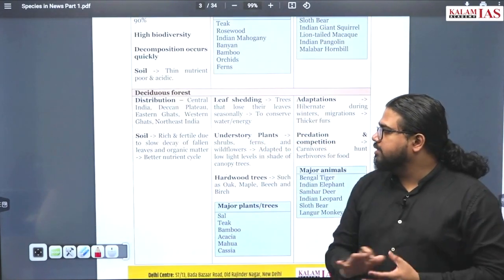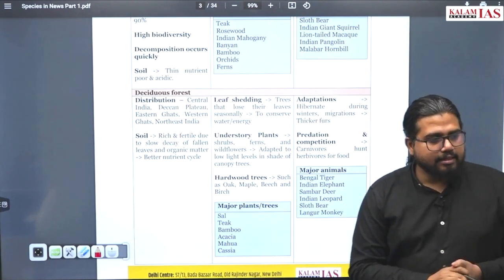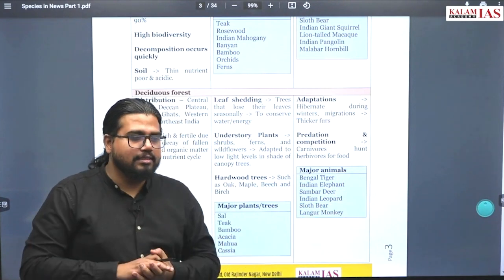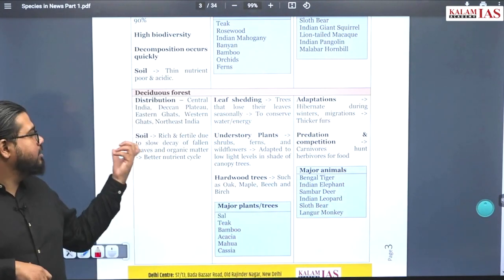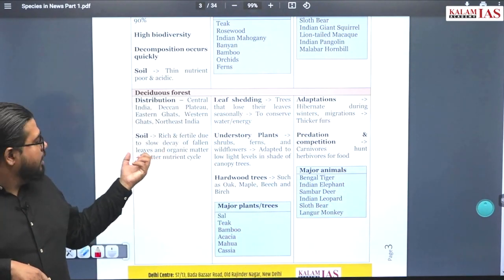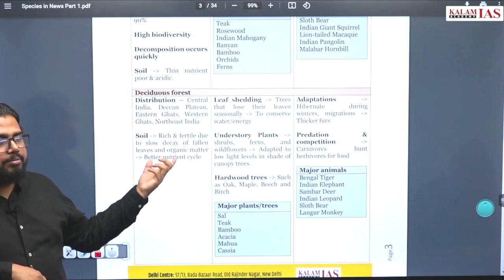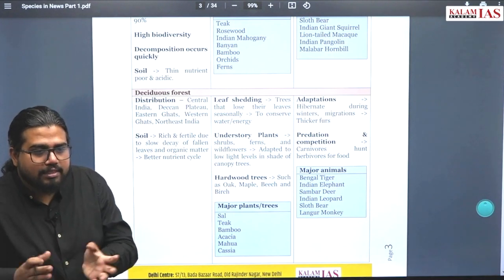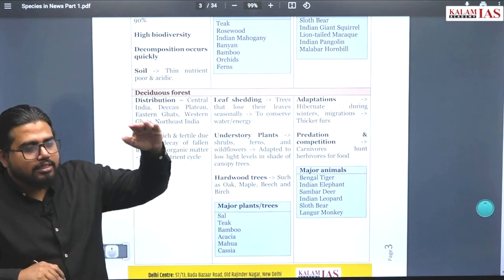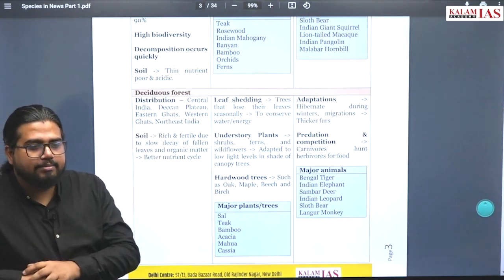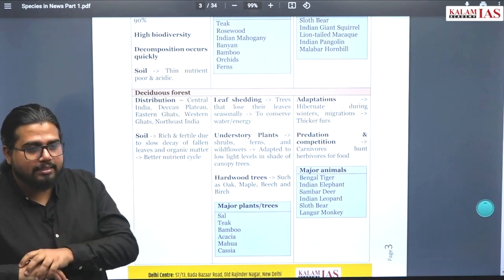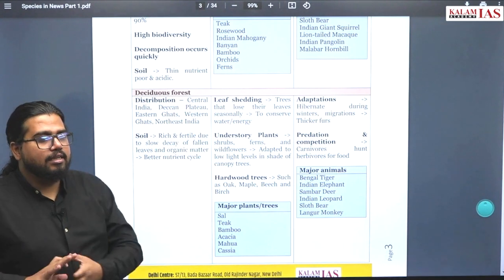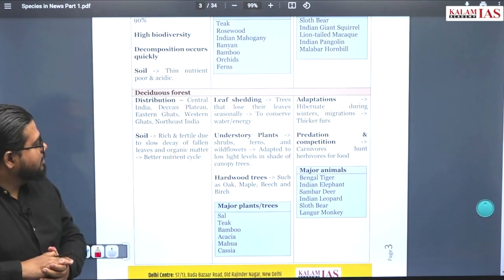What about soil characteristics here? Water is at a normal level, not highly leached like in the tropical rainforest. So here the soil is very rich and slow decay of fallen leaves happens. Temperatures are not as high throughout the year. There will be cold winters. So the decay of this organic matter happens at a normal pace. That gets dissolved within the soil and this enriches the soil characteristics in these regions.